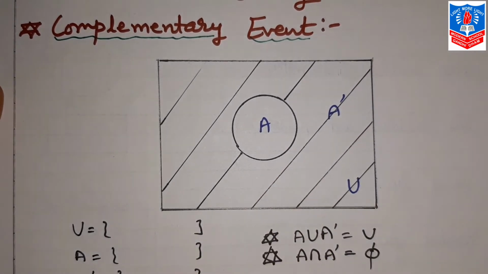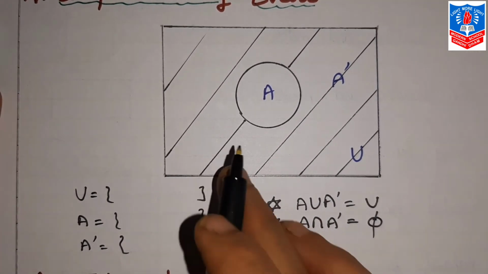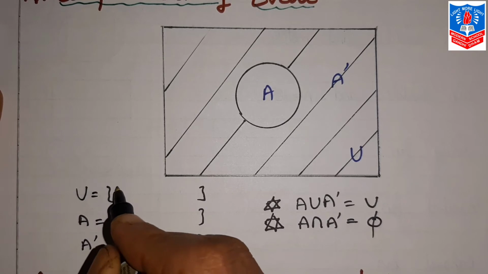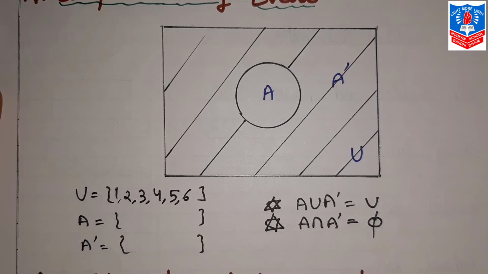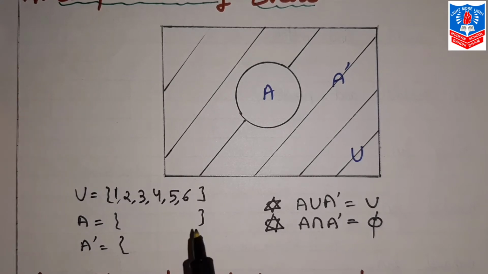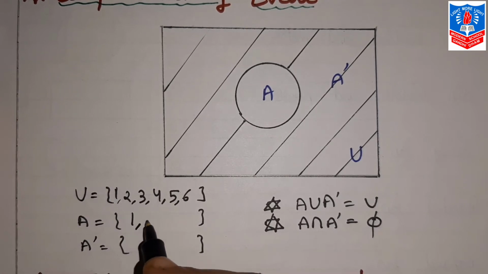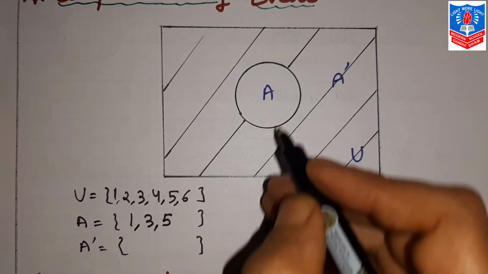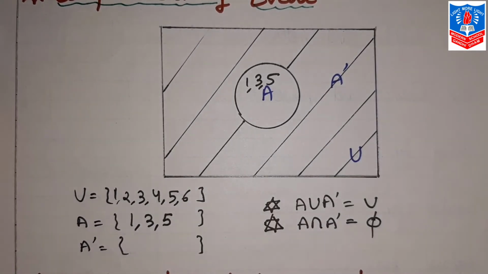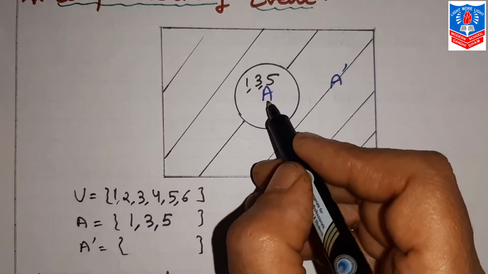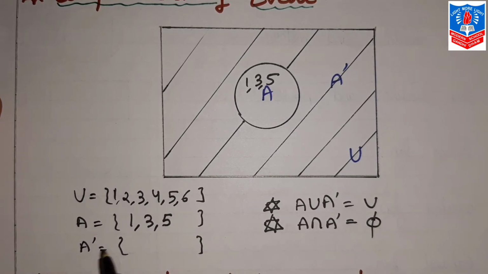Now let us discuss one example of this. Again I am taking the same example. A 6-faced dice is thrown. So possible outcomes, the numbers 1 to 6 are there. Now in this, if I say that event A is getting odd numbers, so 1, 3 and 5, these 3 numbers are there in event A. Now obviously A dash, that is what?